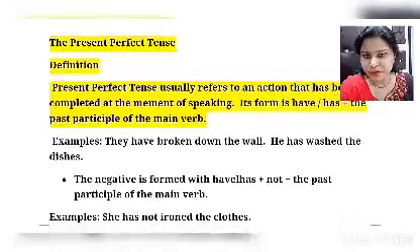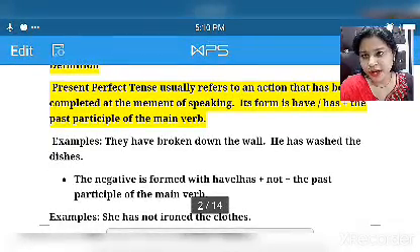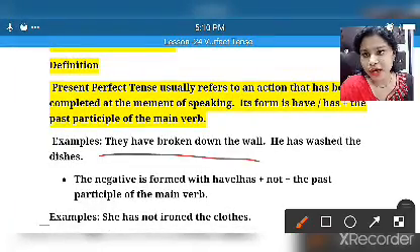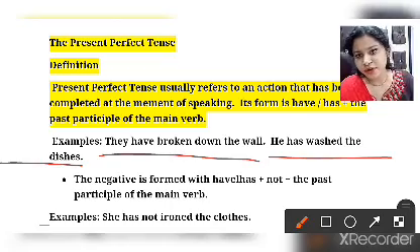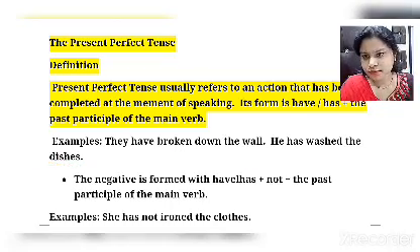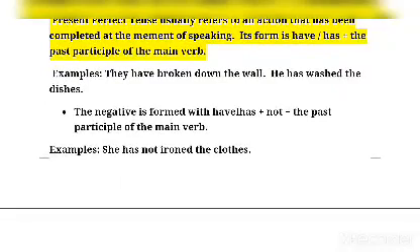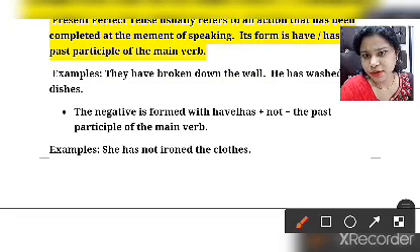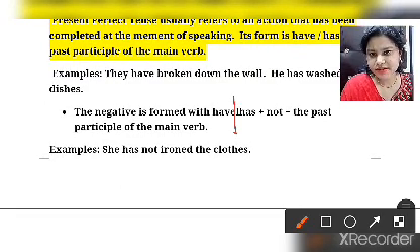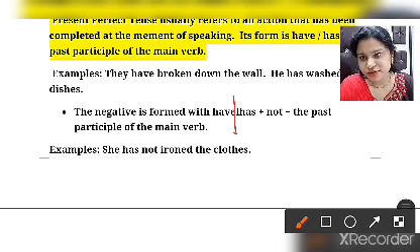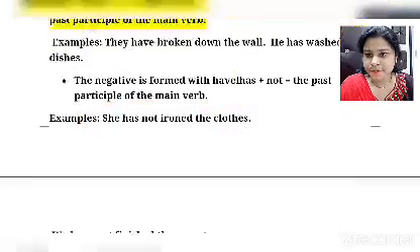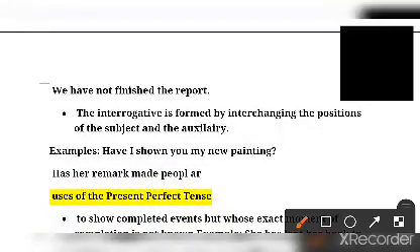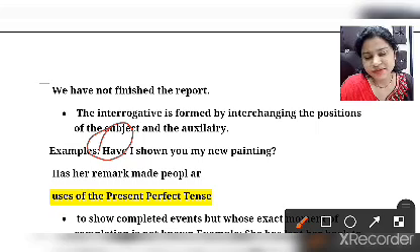See examples, you will get more. They have broken down the wall. He has washed the dishes. Okay, what about negative? So negative will be has plus not, and then the past participle. She has not ironed the clothes. Clear? Okay, for interrogative, have or has will come up front, and then the same structure follows.